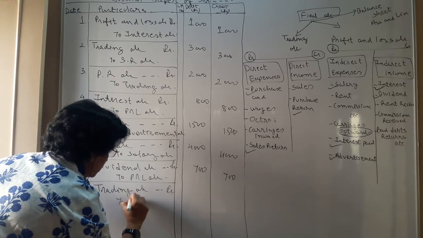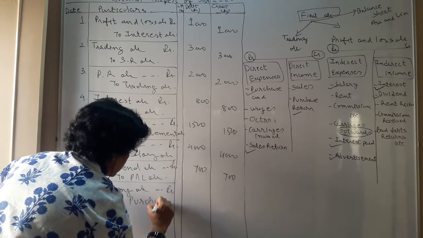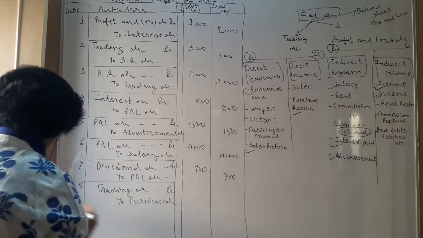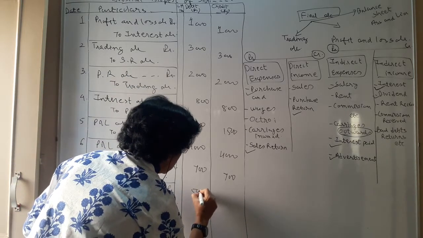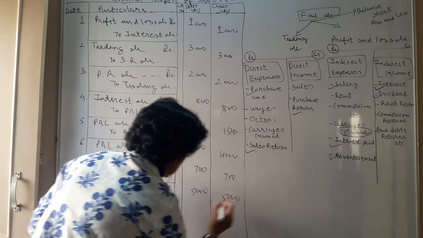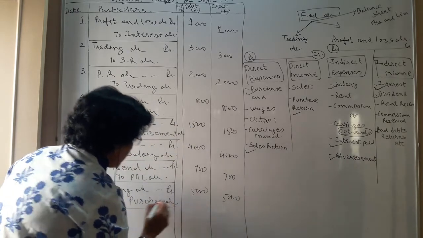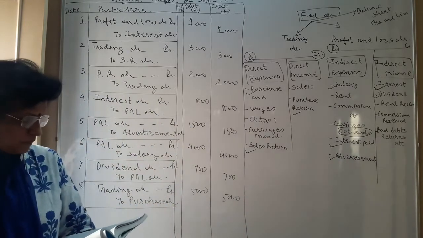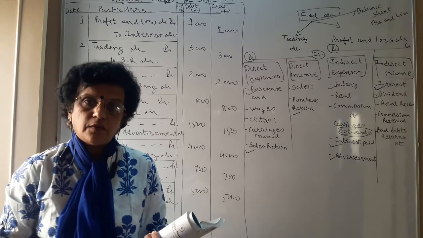Trading account debit to purchase account, amount is rupees 5,000. Being closing journal entry for purchase account. The next is sales account 10,000.